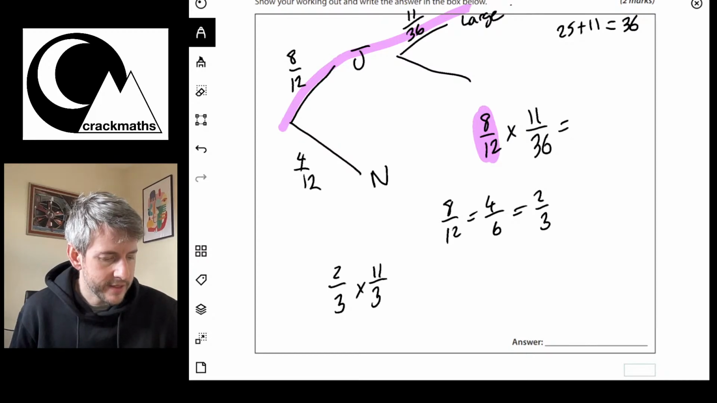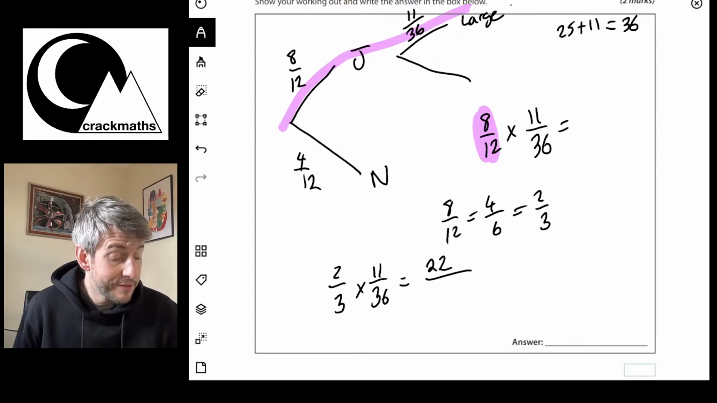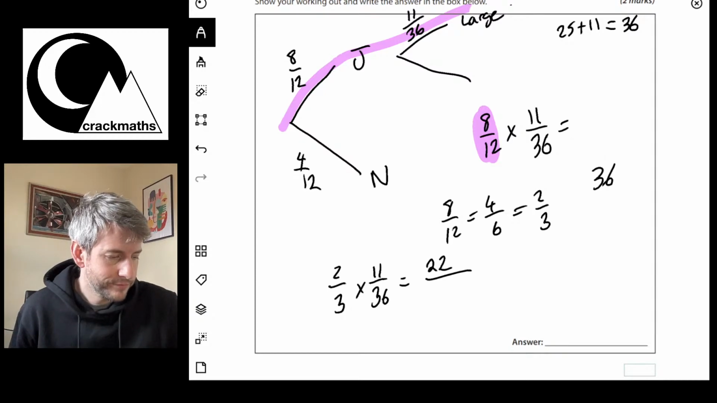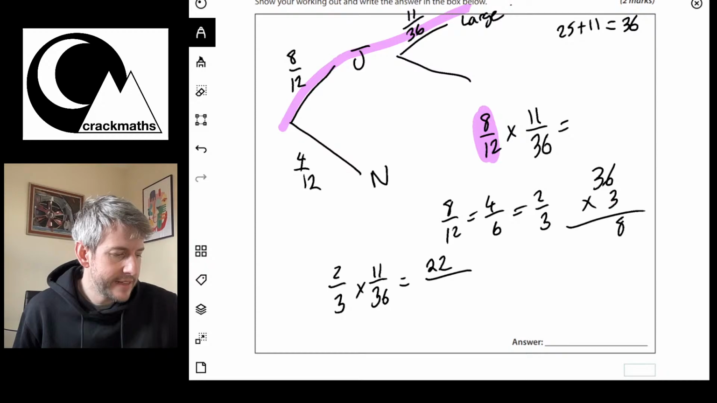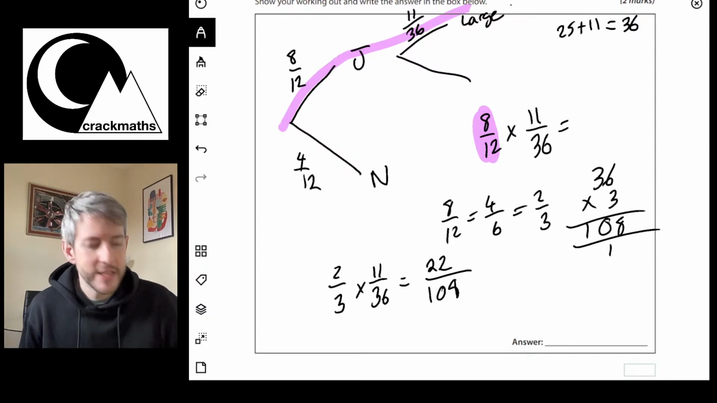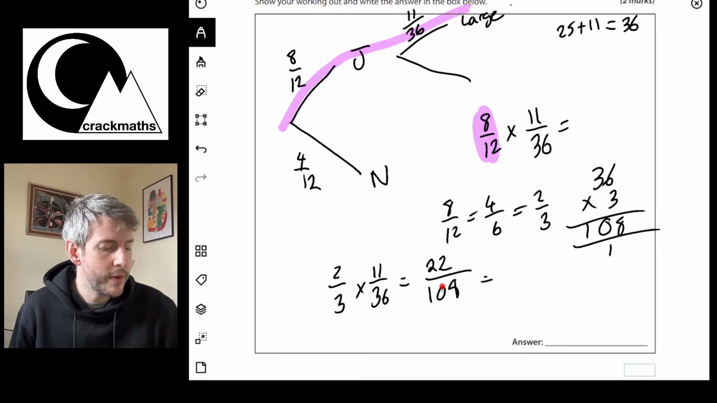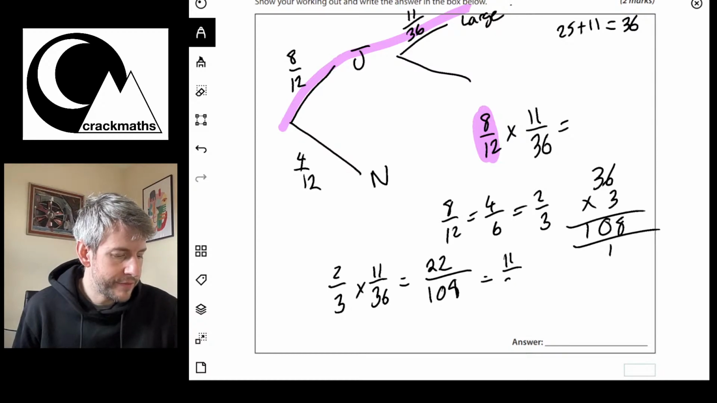11 over 36. Okay, well 2 times 11 is 22. 36 times 3, well we've got 6 times 3 is 18. 3 times 3 is 9 plus the 1 is 10. Okay, so this would be 108. And actually, if we wanted to simplify this, we could do 22 and 108 both divided by 2. So that will be 11 over 54.